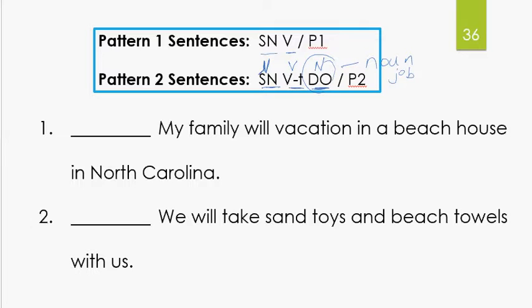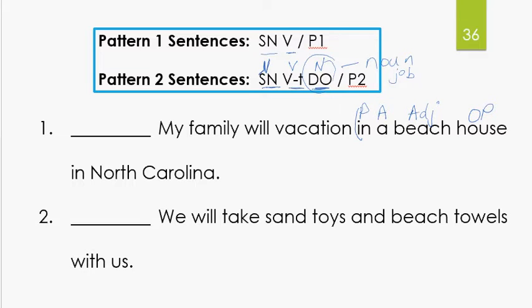So let's classify the sentences together and practice doing this a little bit. Let's read number 1: My family will vacation in a beach house in North Carolina. First of all, do you see any prepositions? In, preposition. In what? In a beach? No. In a beach house. Yes, in a house, object of a preposition. What kind of house? A beach house, adjective. Article adjective, A.